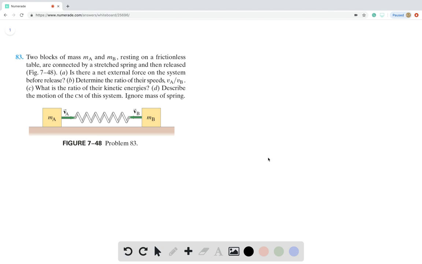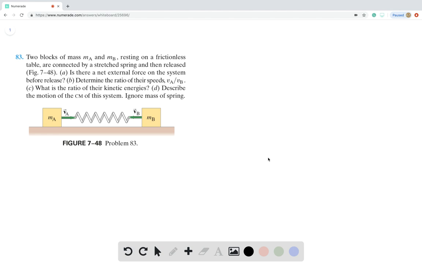So this is asking, is there any external force that's pulling MA and MB together into the center? Answer is no, because the spring is part of the system. So the system is MA, the spring, and MB. As a whole, they're a system, and whatever is exerted by the spring is the internal force of the system.